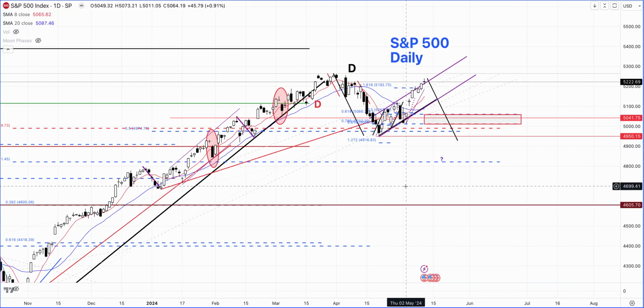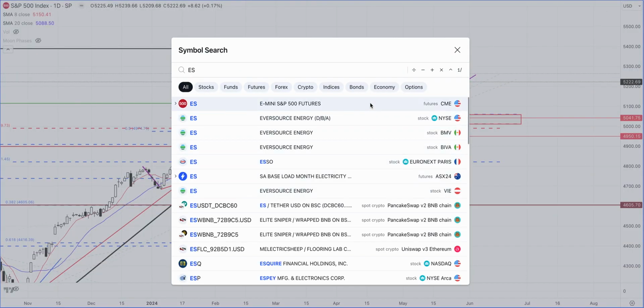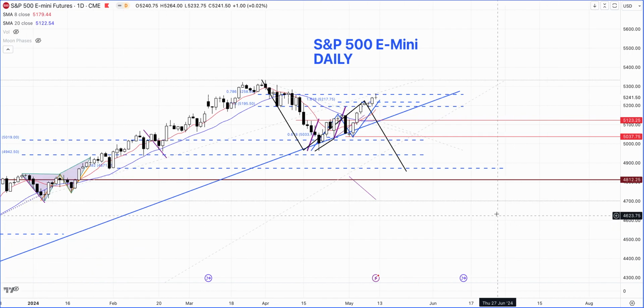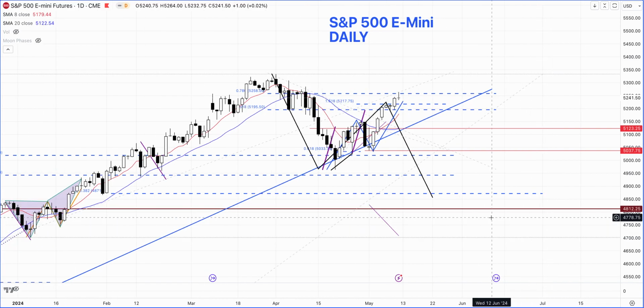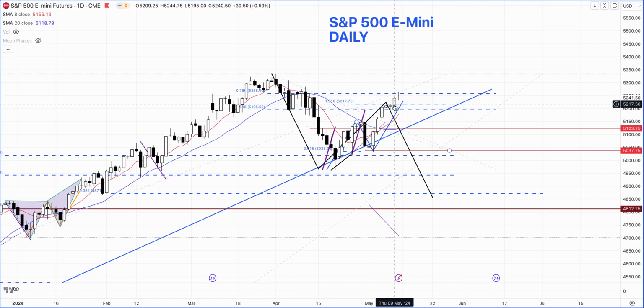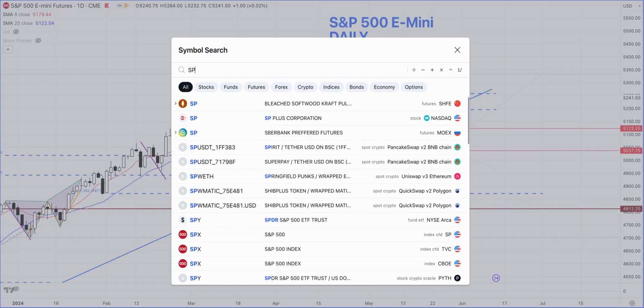Now, the interesting thing is that the cash indices have been doing something a little bit different to what the futures have been doing. For shorter term trading, I like to follow futures, and the cash markets more for the longer term. If you look at the ES E-mini futures, it went right to the 78.6% retracement and closed with this doji formation, like a silent doji. This is what we talked about last Friday, so I'm not going to go into more detail. What it means is the cash is above this, but the futures are lower. So I'll just go back to the cash again.